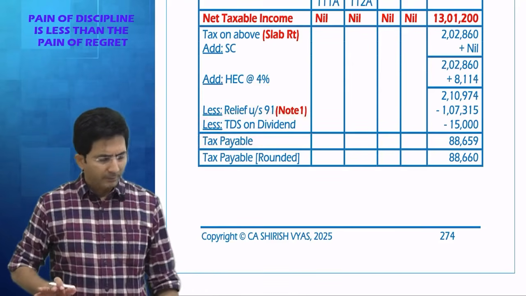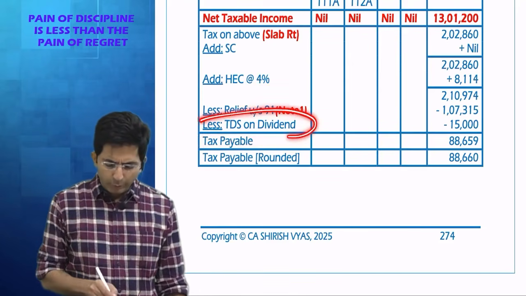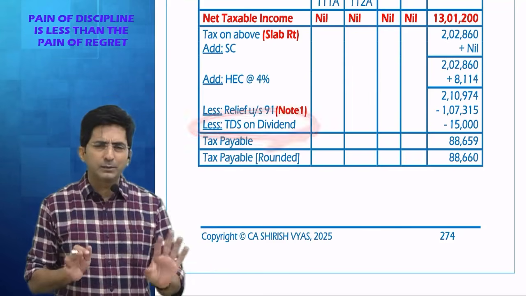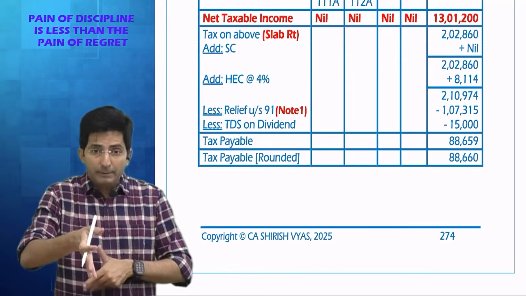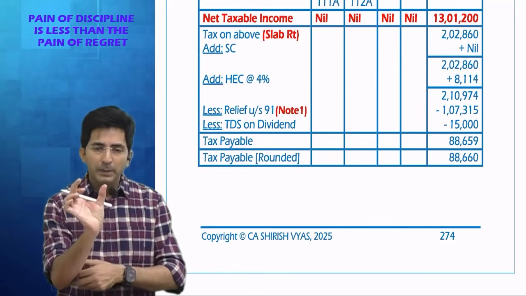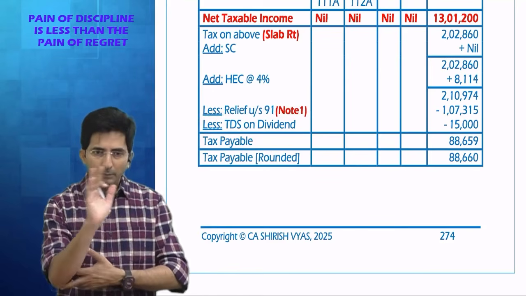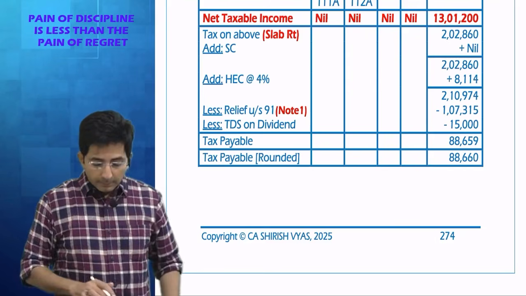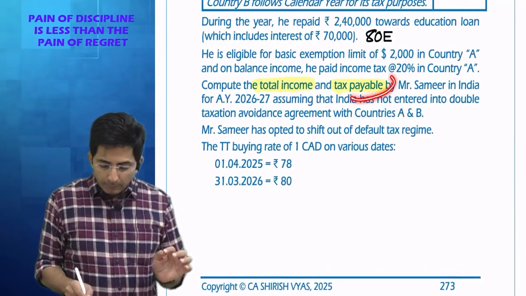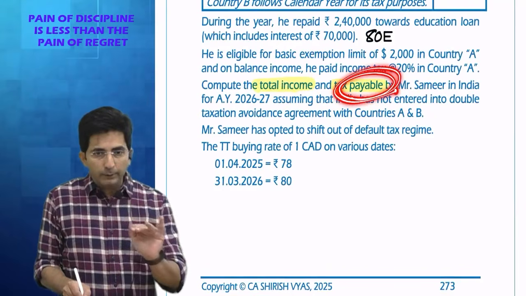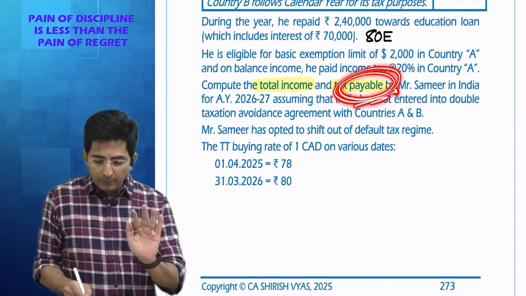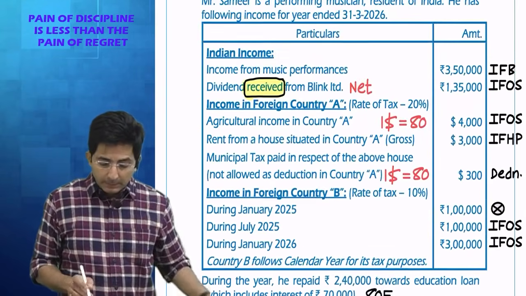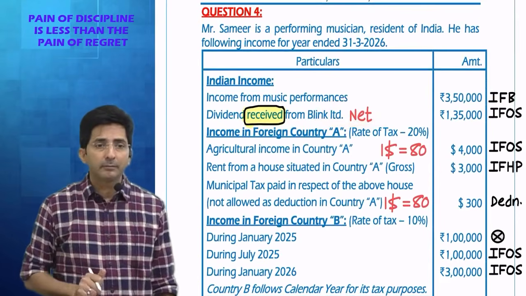Anyways, let's not go into much detail of this because ICA sometimes shows the effect of TDS, sometimes they don't. This is also my trick which I am giving. If the word is payable, it is better to show the effect of TDS at the end. If the word is liability, then no need to show. But in any case, this grossing up has to be done.